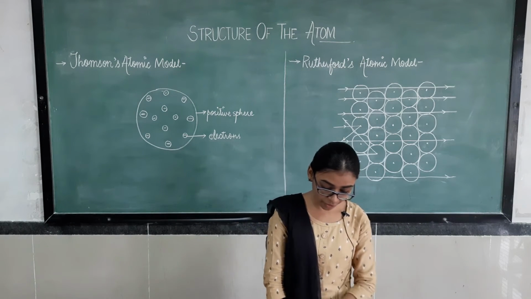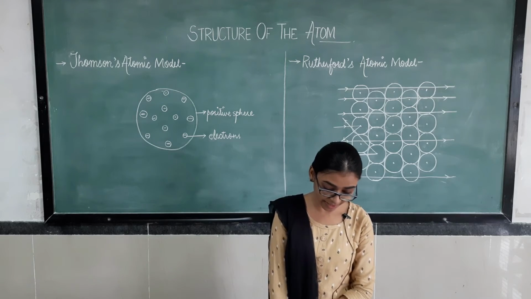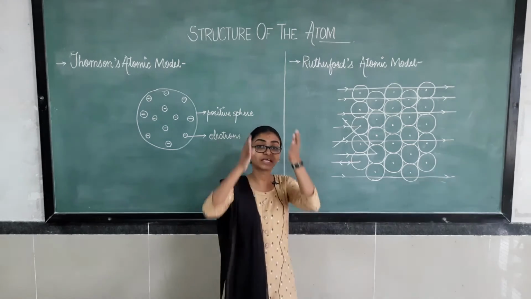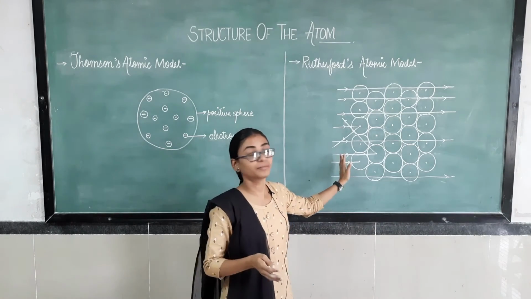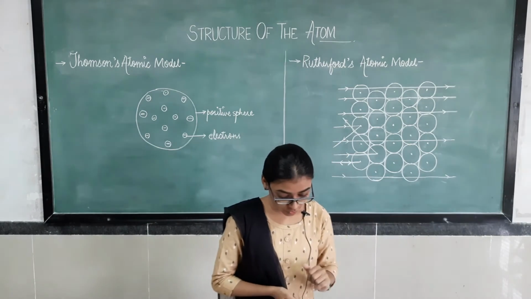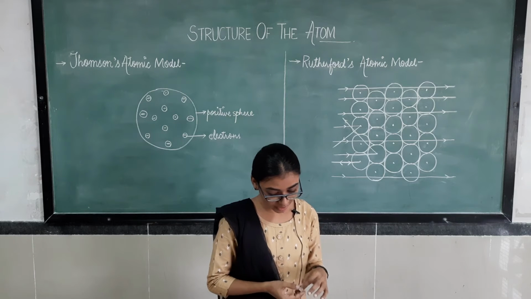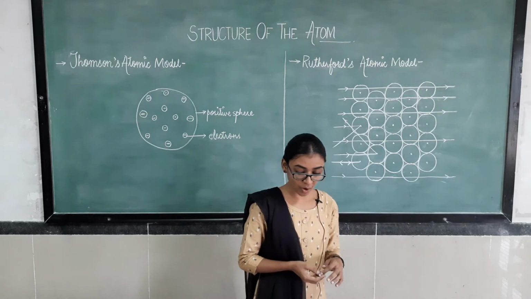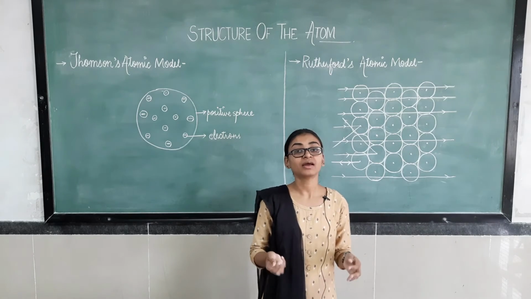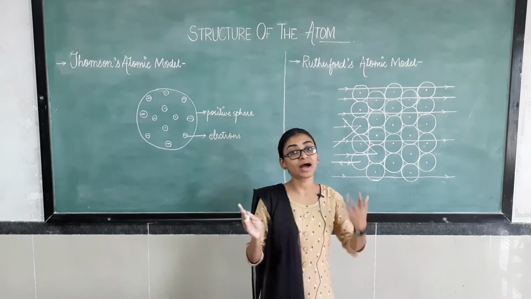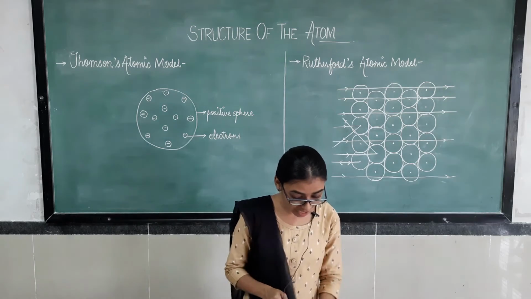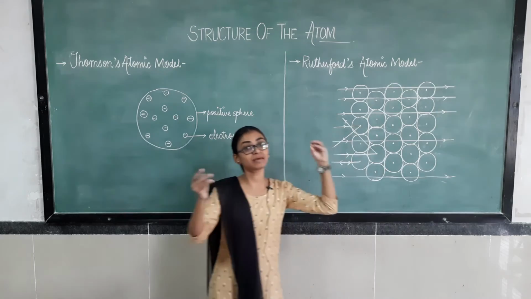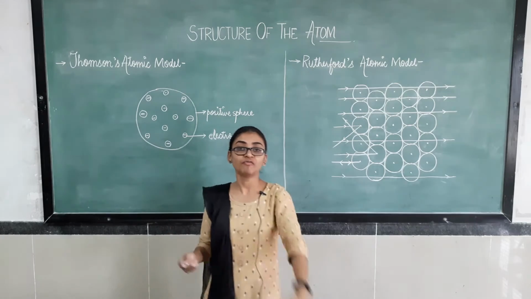He selected a gold foil because he wanted as thin a layer as possible. Gold can be easily converted into thin sheets, and that's why he took that gold sheet. This gold foil was about 100,000 atoms thick. कितना atoms होगा उसमें? 1000 atom होगा, इतनी thick that was the sheet. Now he bombarded alpha particles on that sheet, meaning he passed alpha particle rays through that sheet.